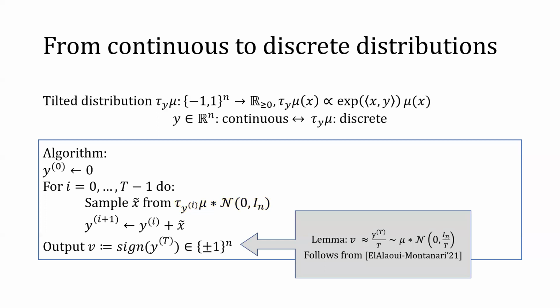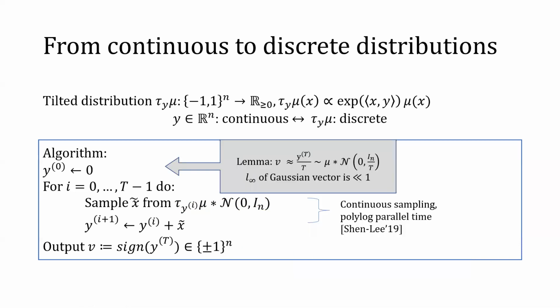It's not hard to show that all entries of y_t have a magnitude of roughly t, so the output vector v is roughly y_t divided by t, and is distributed as mu convolved with a Gaussian with variance 1 over t. As t goes to infinity, this convolved distribution is just mu itself. But our algorithm cannot run forever, so we need to make t finite. We will set t to be log n, and this is good enough.